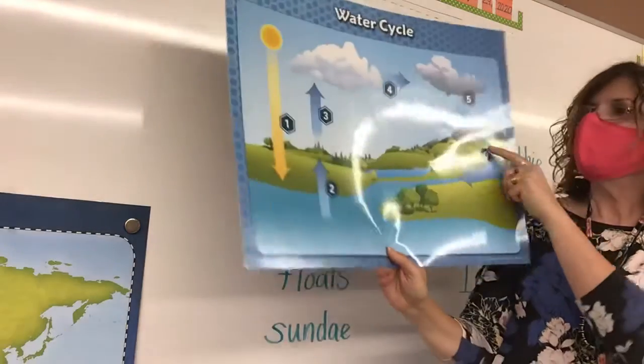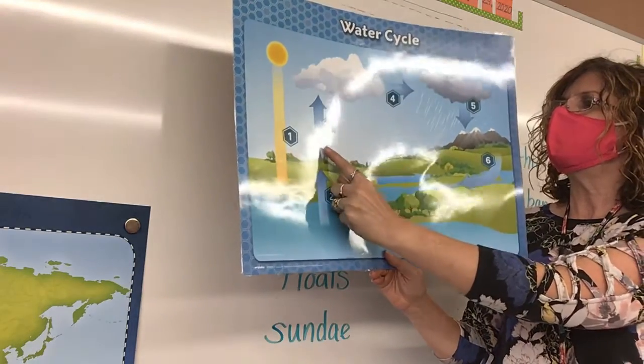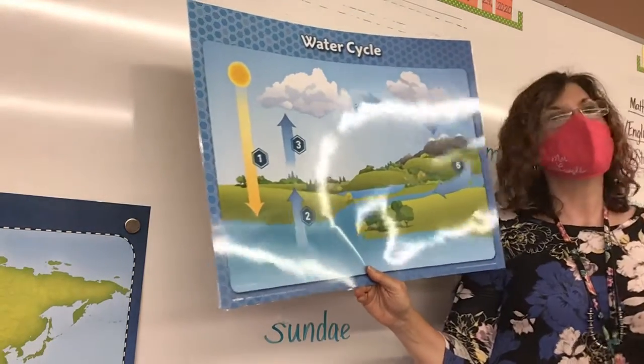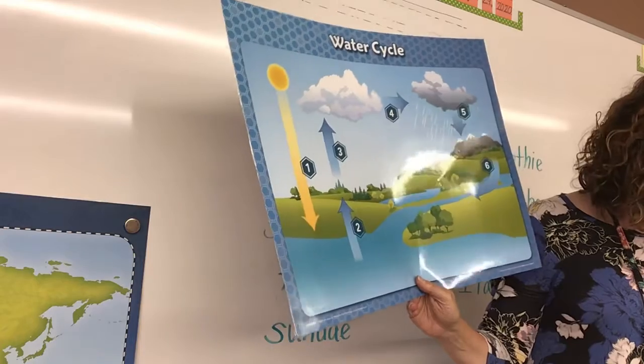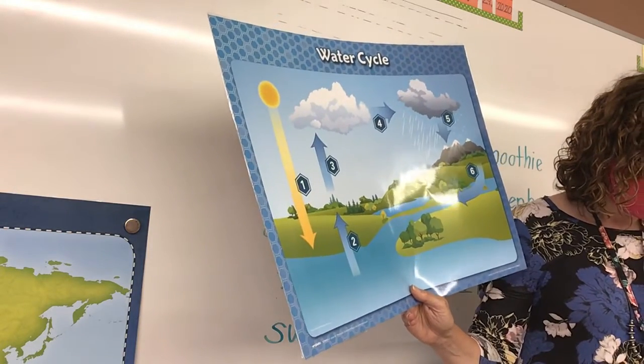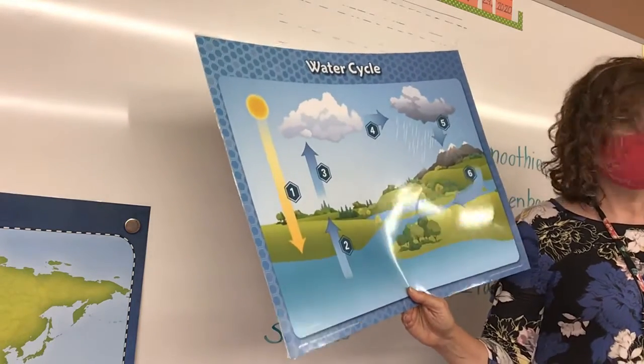Alright. So looking at number 3, you see it in the middle of the air, and it's showing it going up. So what happened there, Grace? Warm water vapor rises. Say it again. Warm water vapor rises. Very good.